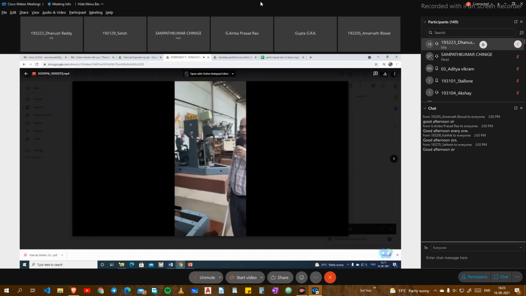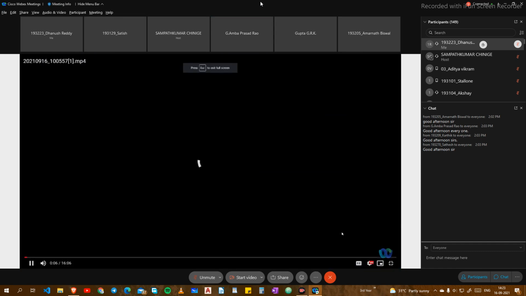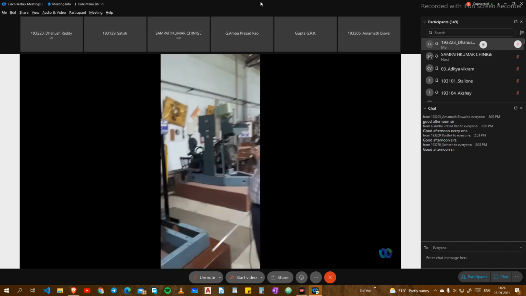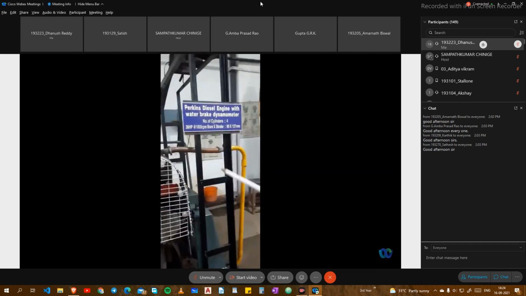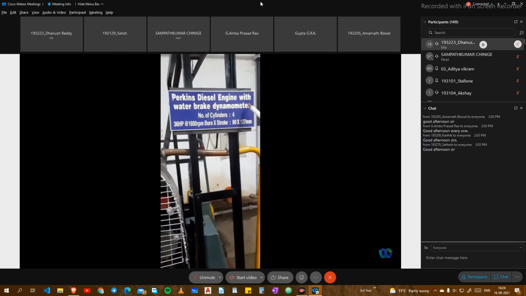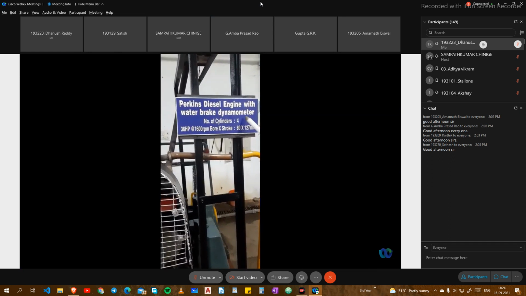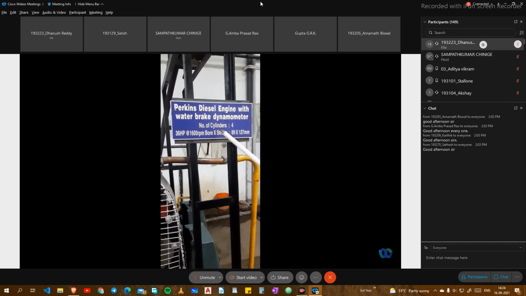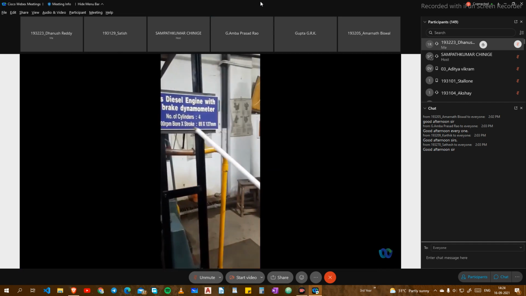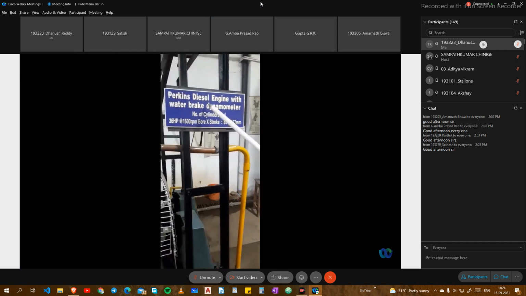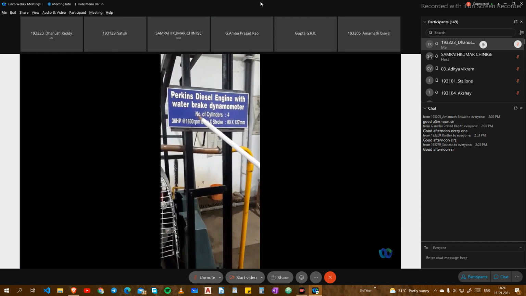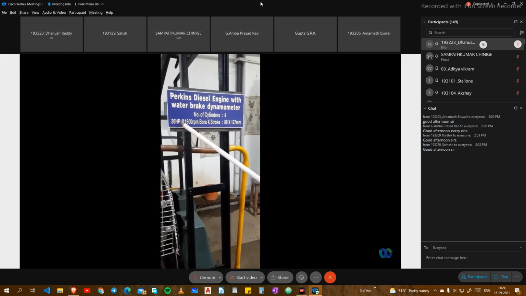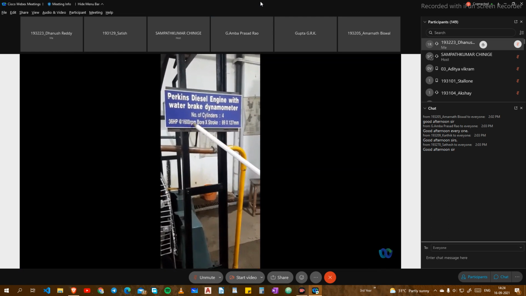Yes, sir. So today we will be conducting the performance test on a multi-cylinder diesel engine. For this, we have chosen the Perkins engine, whose nameplate details are like this: the Perkins diesel engine with water brake. Please appreciate that whenever we are conducting an engine performance test or heat balance test, the dynamometer adapters are different. Here it is a water brake dynamometer. As far as the specifications of this engine are concerned, it has 4 cylinders and it develops a maximum power of 36 horsepower when run at 1600 rpm.